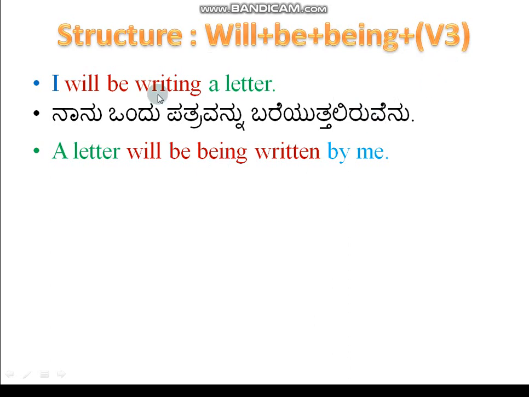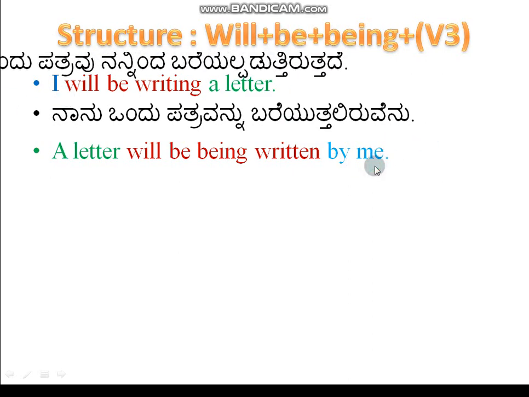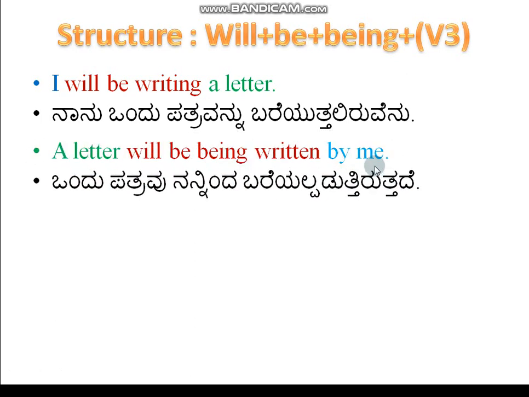And we need to change the main verb that is in ing form, writing, into V3 form. That means it becomes written: write, wrote, written. That's why: a letter will be being written by me. Me becomes me. Why are we using me here? Because the subject is I. I becomes me in the object case. That's it.